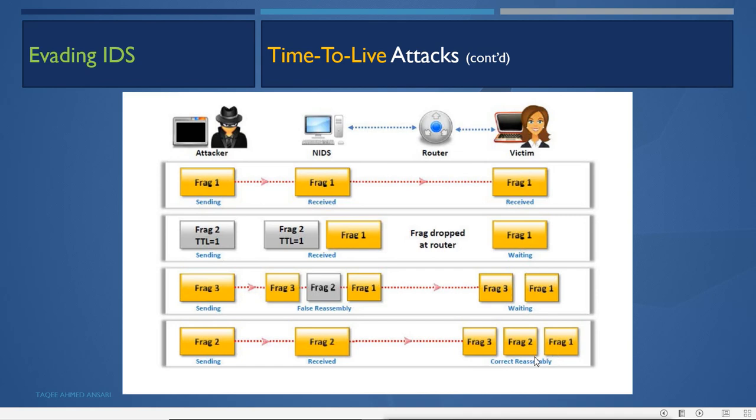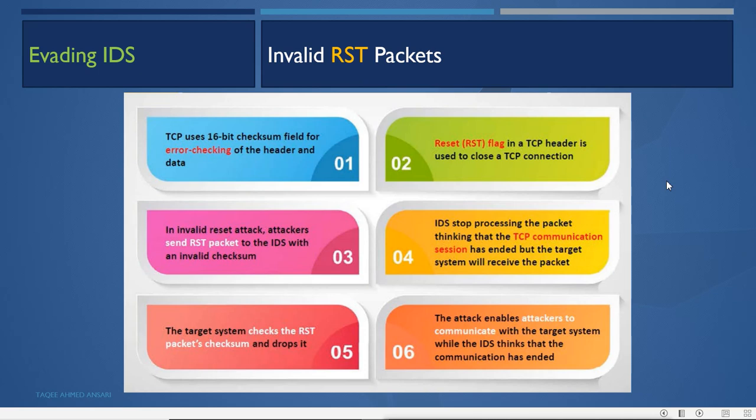And it is attacked. But the IDS is getting only fragment 2, because the previous packets it has dropped. So now the IDS is waiting for the other 2 packets, 1 and 3, which will never come because they have already gone, and the IDS will never notice that. By using this time to live attack, the attacker can do the insertion attack, where the IDS is getting more packets than the end victim. Then it can do the reset attack also.